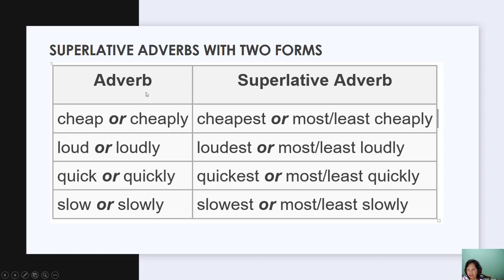And then how about superlative? Superlative adverbs with two forms. Cheap, cheaply. You can use cheap or cheaply actually. Then in superlative we have cheapest or most cheaply, loud, loudly, loudest, most loudly, quick or quickly, quickest or most quickly, slow or slowly, slowest or most slowly. But I recommend you that in the formal writing to choose the one with this one, most cheaply rather than cheapest.